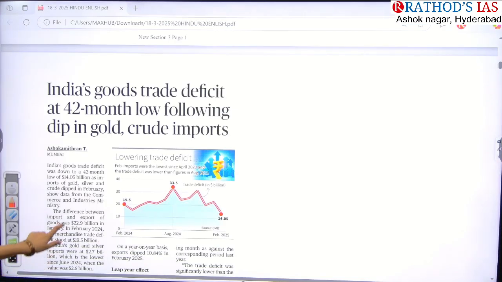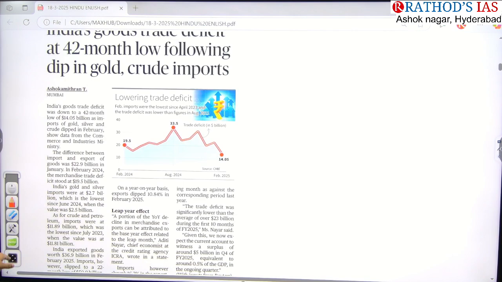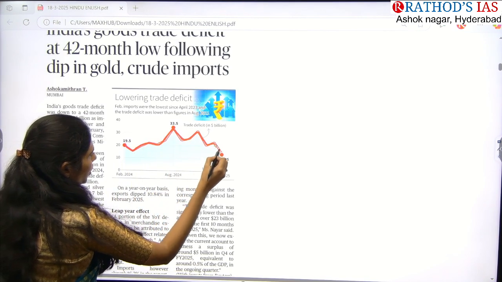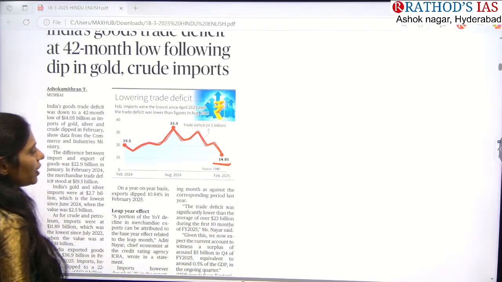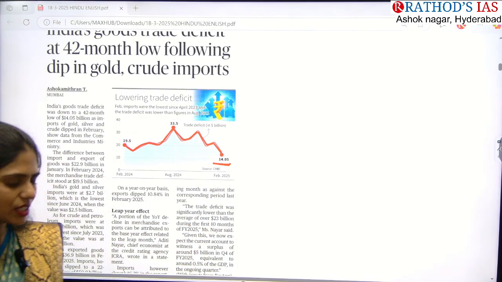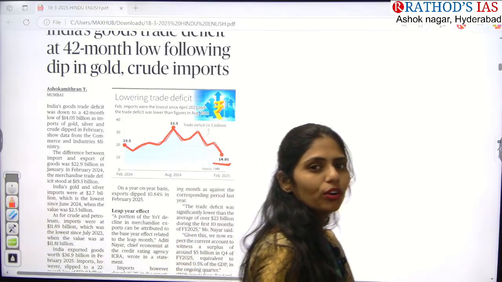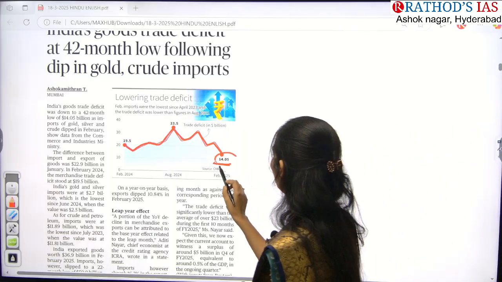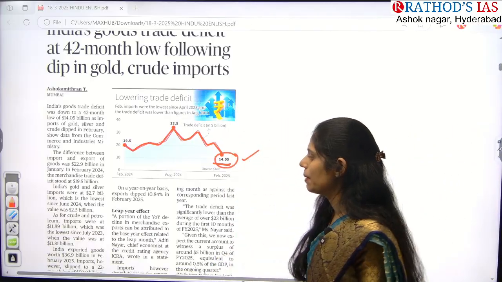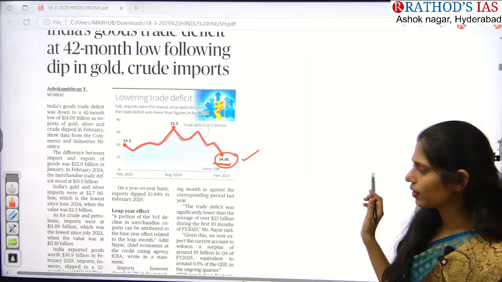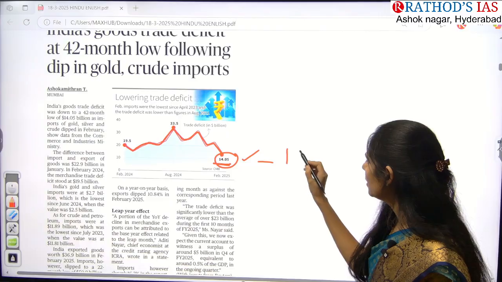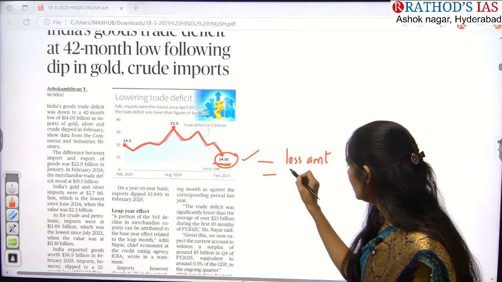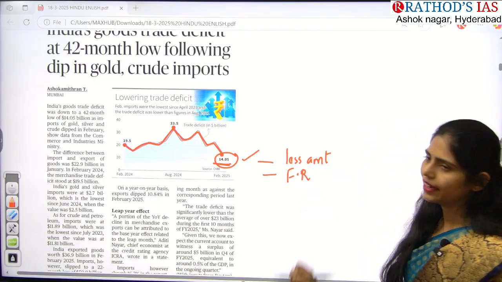Now let us see this article. If you see this infographic, it is showing a graph. This graph is showing that the trade deficit is now decreasing. Why? Because recently we decreased the import of crude oil as well as gold. Because of this, the trade deficit decreased, and it is a very good sign for our country, because now we need to pay less and we can save our foreign reserves.